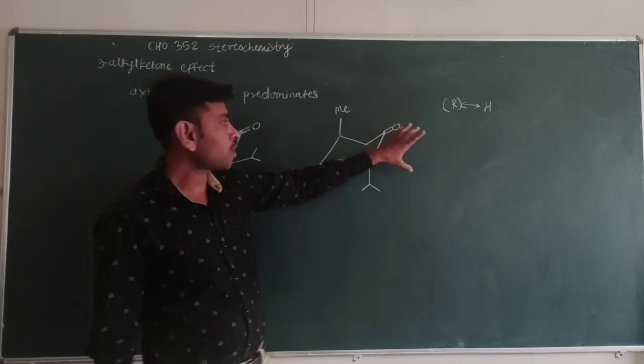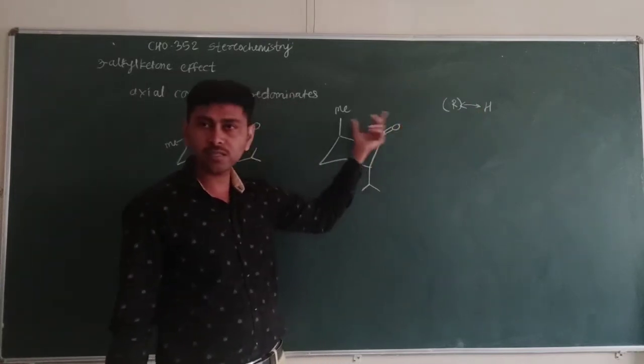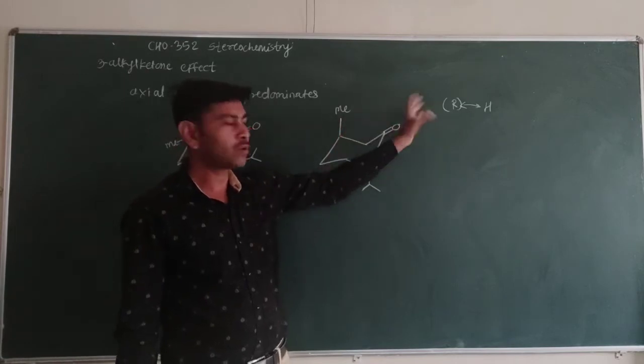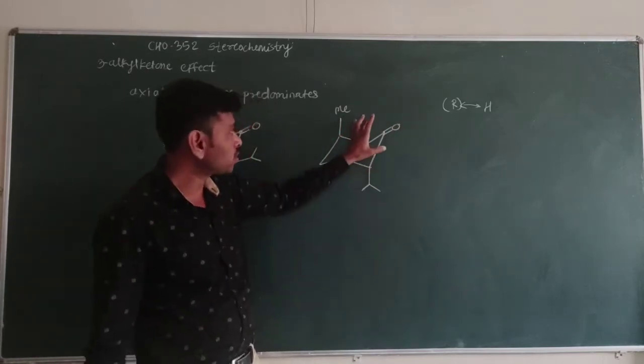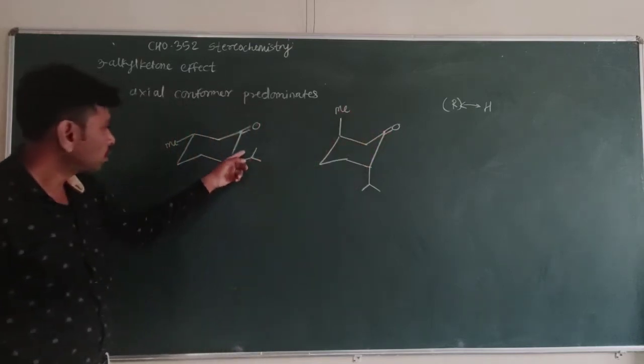The 1,3 interaction is not present, and due to this the axial conformer predominates.